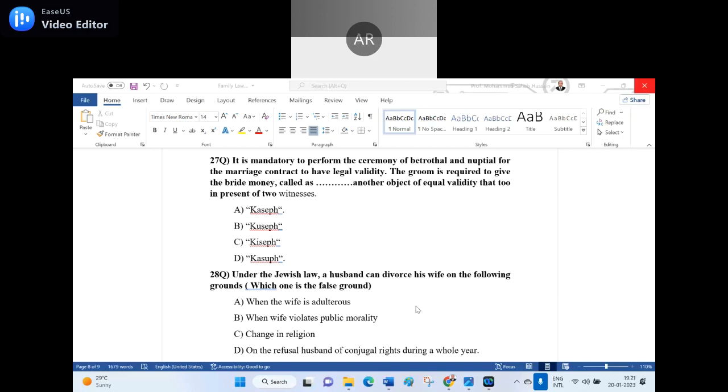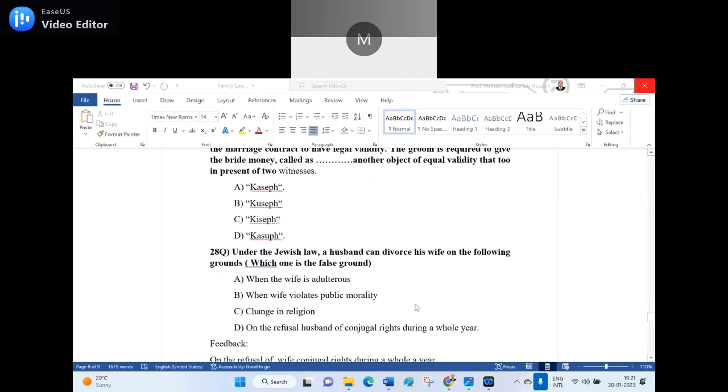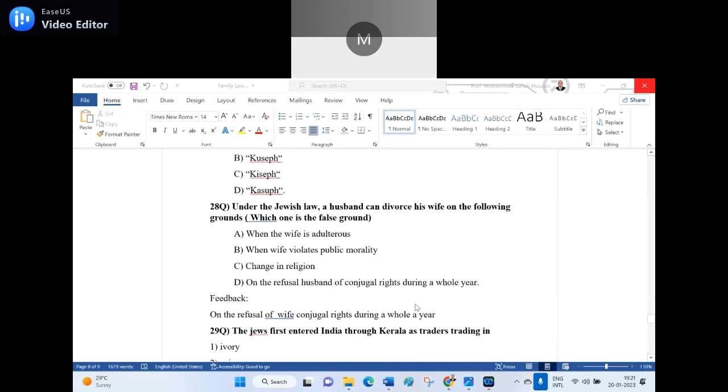Correct. See, I wrote on the refusal of the husband of conjugal rights. It is not the husband's refusal, it is the wife's refusal. Did you get my point? A husband can get the divorce. Then I wrote the husband, it should be a wife: and the refusal of the wife of conjugal rights during the whole year. Is it clear? Yes, sir.